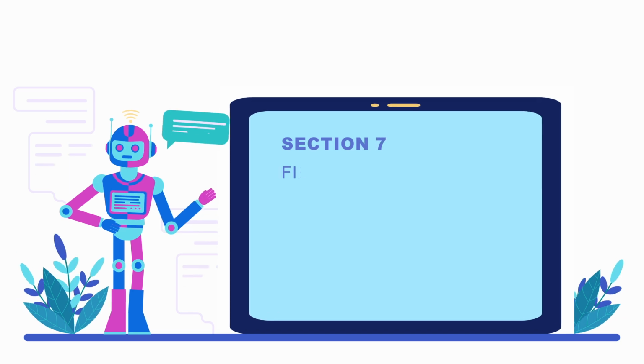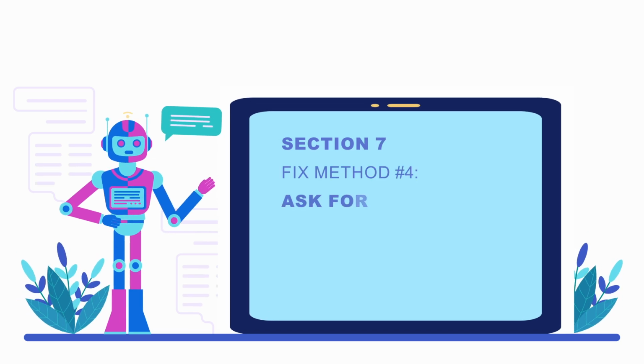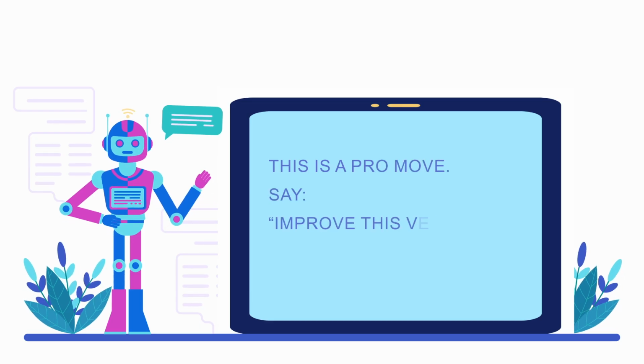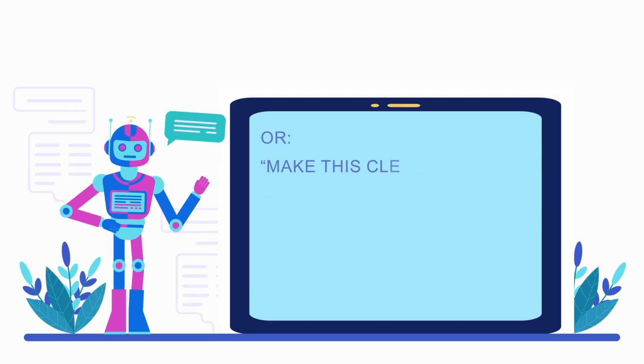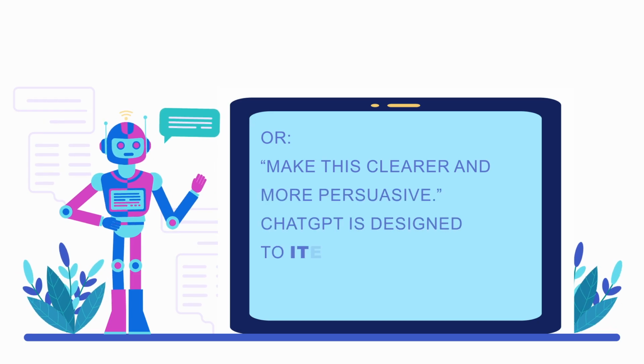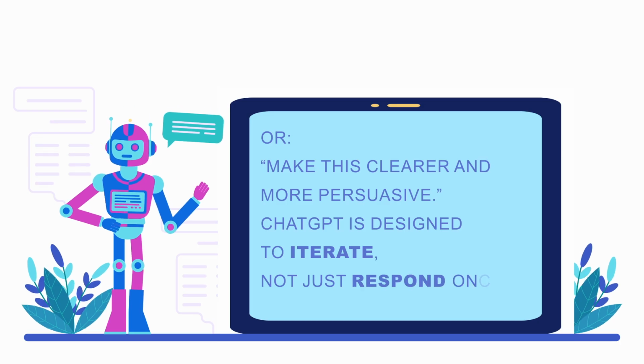Section 7. Fix method number 4. Ask for iteration. This is a pro move. Say, "Improve this version," or "Make this clearer and more persuasive." ChatGPT is designed to iterate, not just respond once.